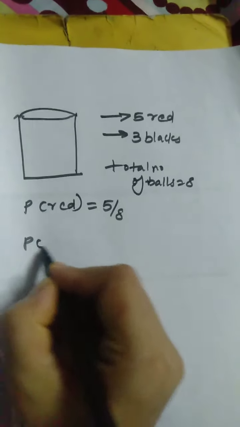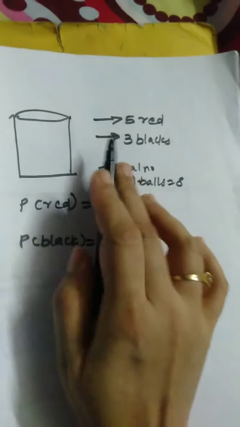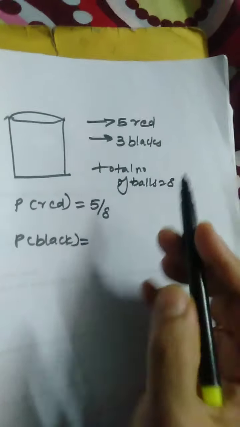What is the probability of getting a black ball? How many black balls are there here? 3. So 3 by 8.